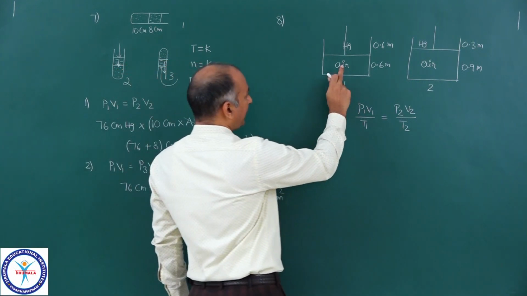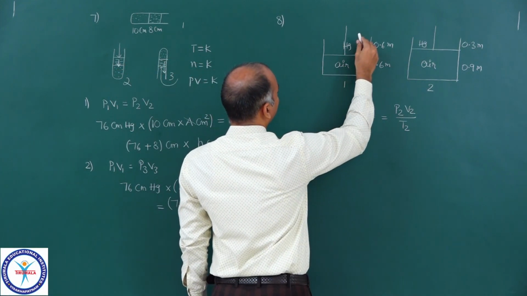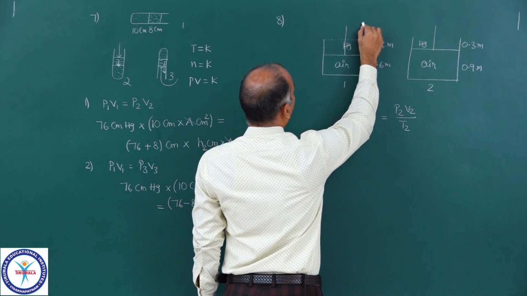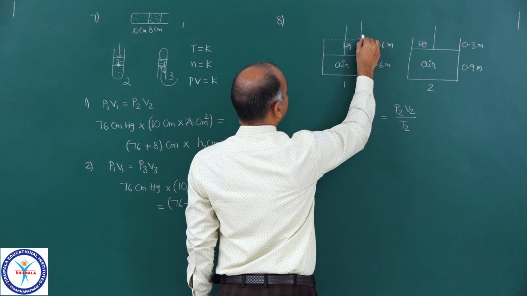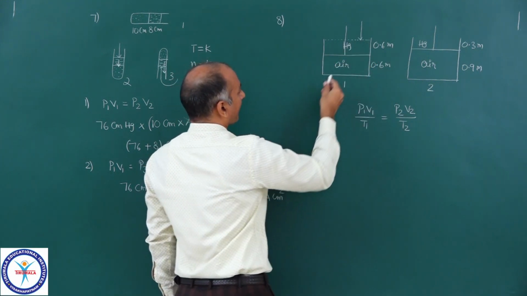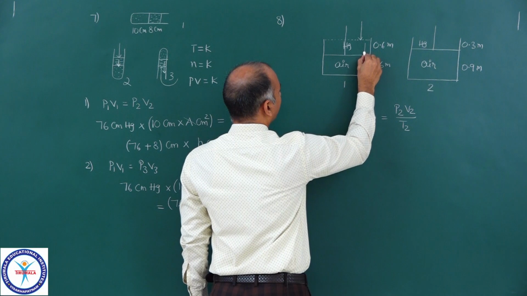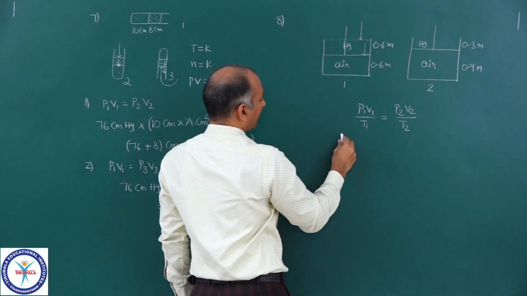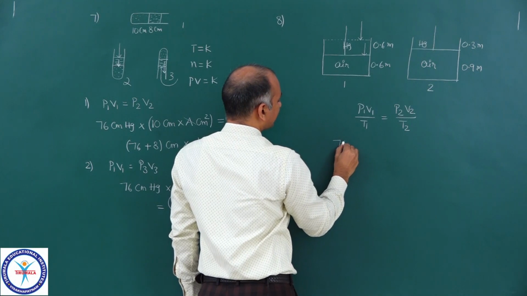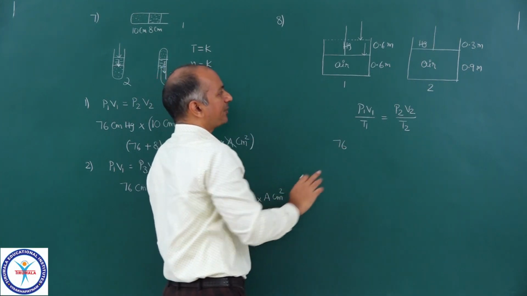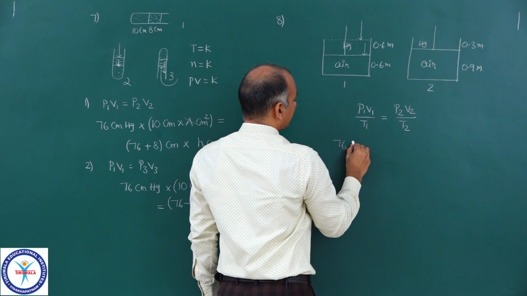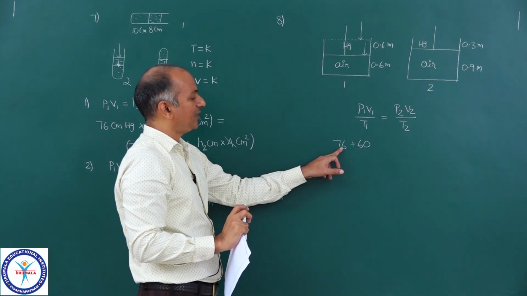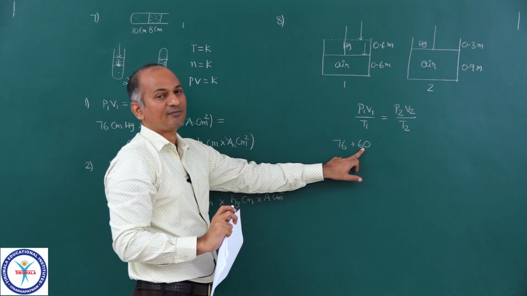Okay, so if you come to P1, you see, on this surface the atmosphere is exerting its pressure and the mercury column is also exerting its own pressure. So the total pressure will be 76, that is atmospheric pressure, plus 60, that is 76 centimeters of Hg plus 60 centimeters of Hg.